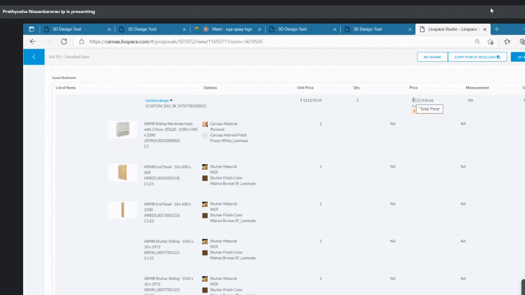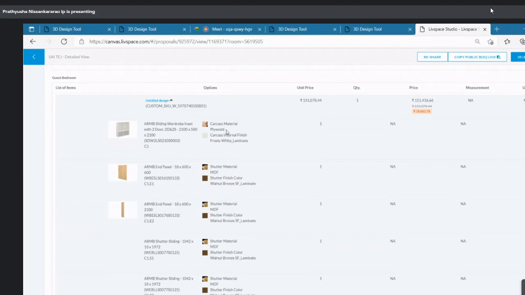So for 1 lakh, you are getting only a cupboard of 6 feet. No, it's 1,31,000 and only one cupboard. So what do you say on that? I'm asking for your inputs. Is that reasonable? Yes, there will be a price difference if you use different material.